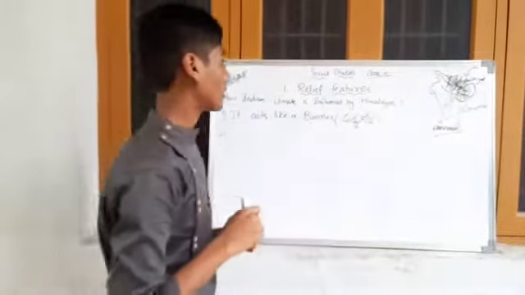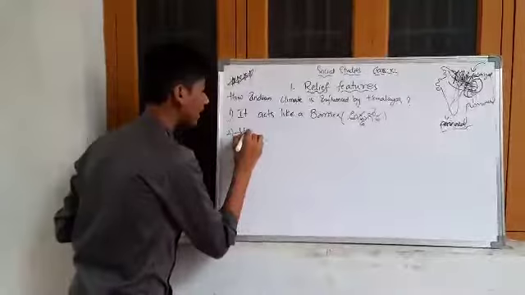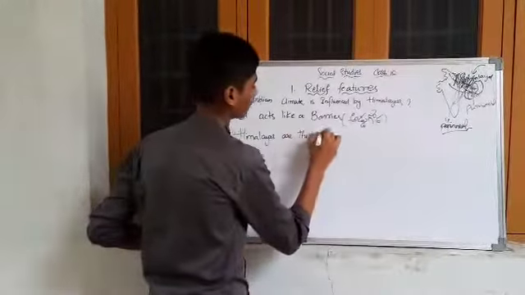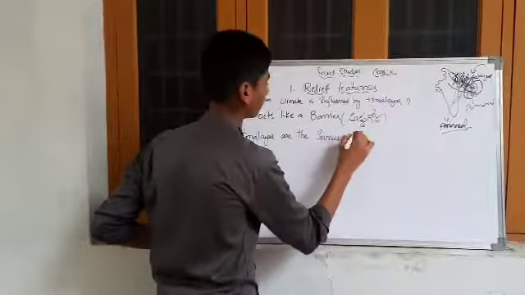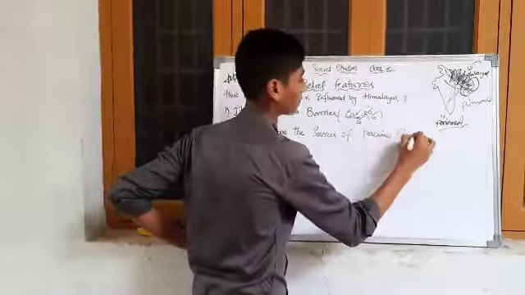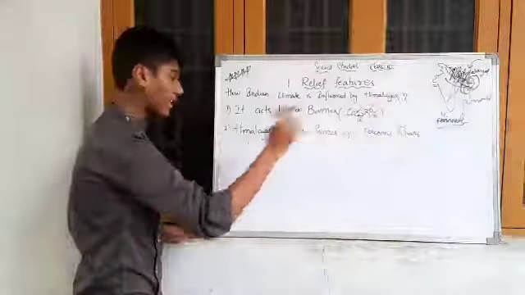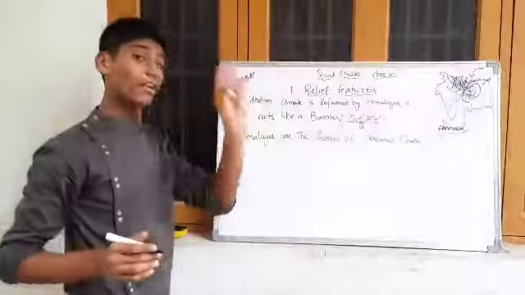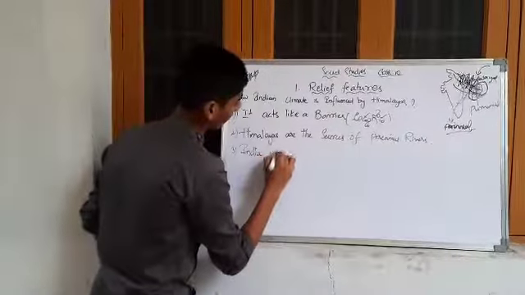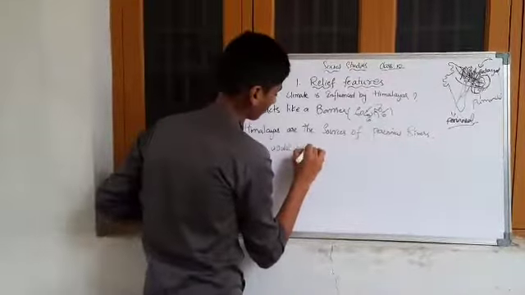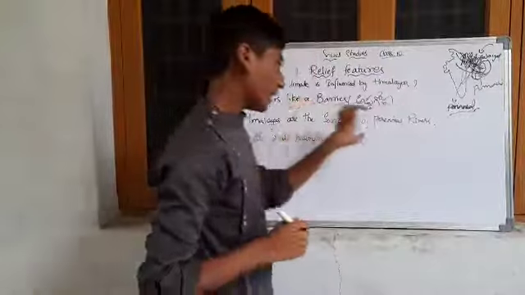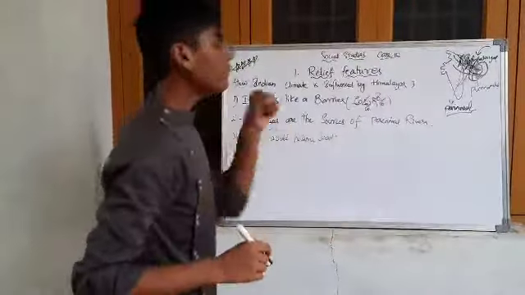The Himalayas are the source for perennial rivers. If perennial rivers are not there, India would become dry.